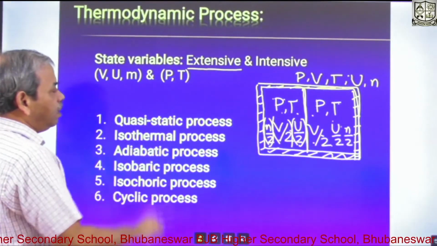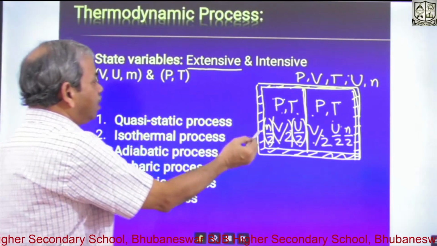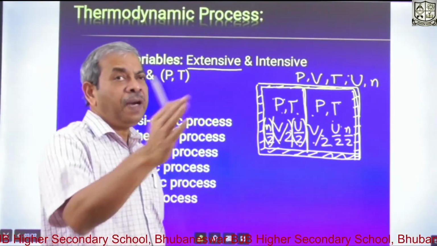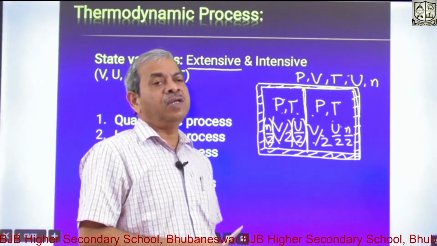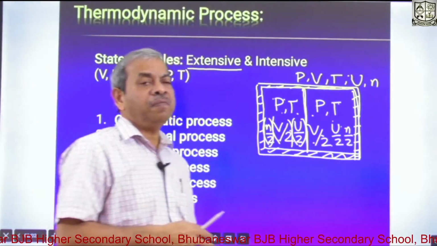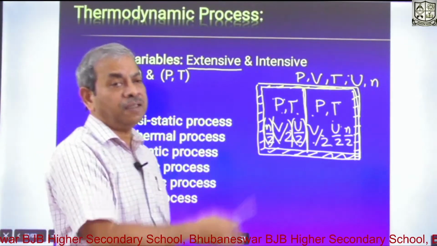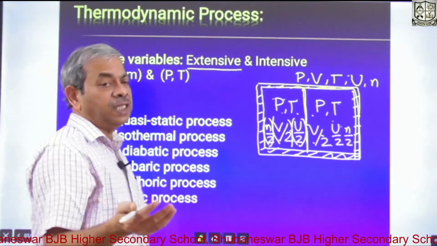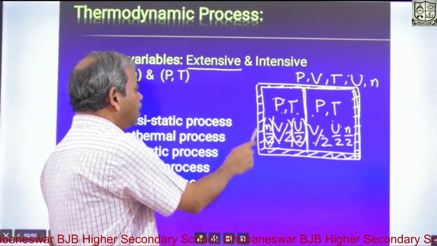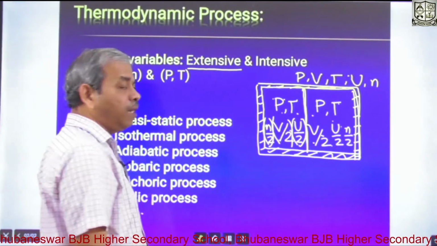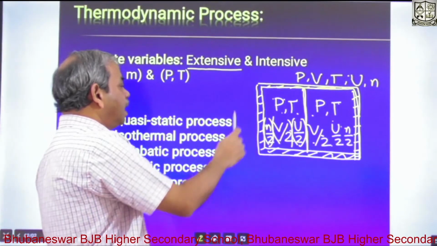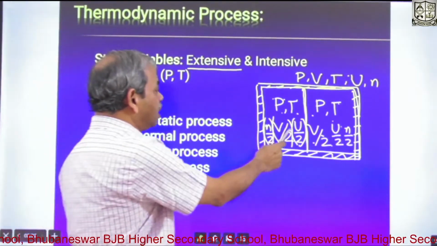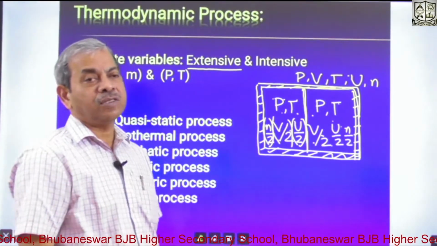So what you see here is that the pressure and temperature on both the sides are the same. However many parts you make, the pressure and temperature will remain the same, because pressure and temperature are average values of the system. So if you make it half, there is no change. But the number of moles or mass of the system will be halved, the volume is halved, and consequently the internal energy is also halved, because internal energy is very much related to the number of gas molecules.